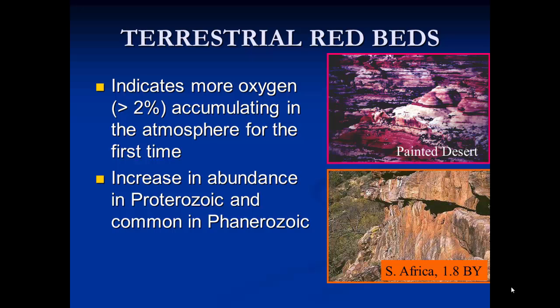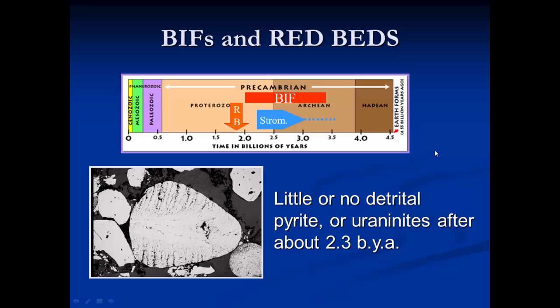So we probably have more than 2% oxygen accumulating in the atmosphere at this point, and these red beds increase in abundance in the Proterozoic and are common in the Phanerozoic. So we see little or no detrital pyrite or uraninites after about 2.3 billion years. And at that point, we see more red beds appearing.